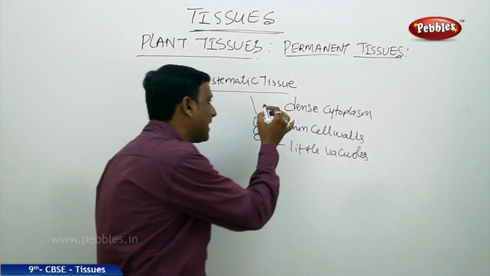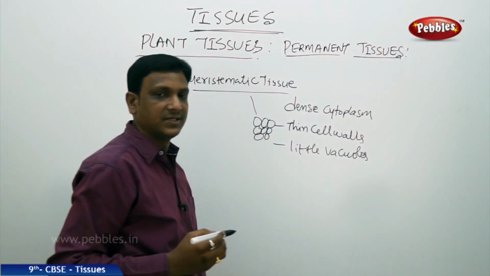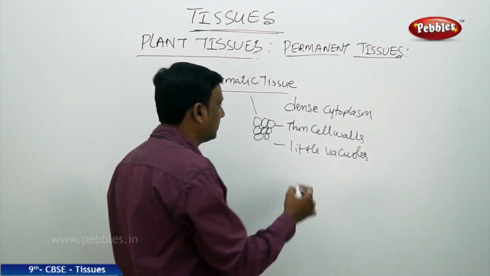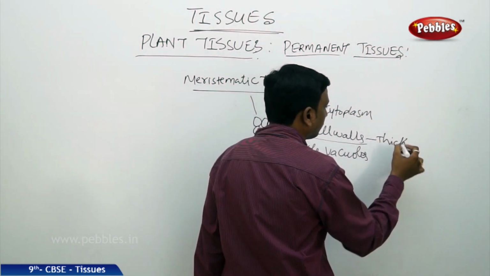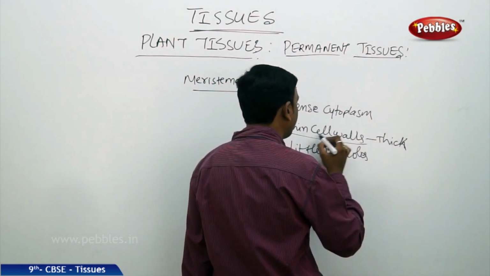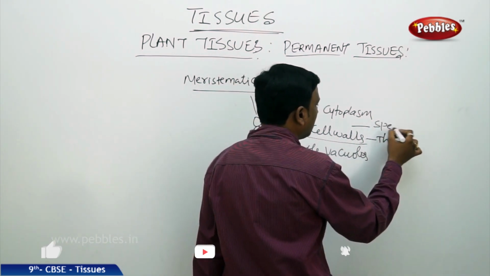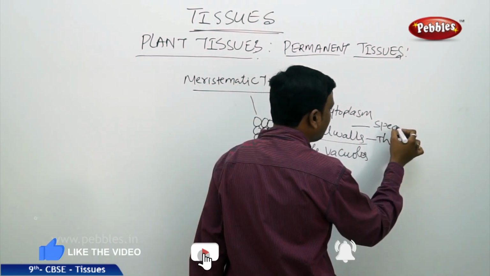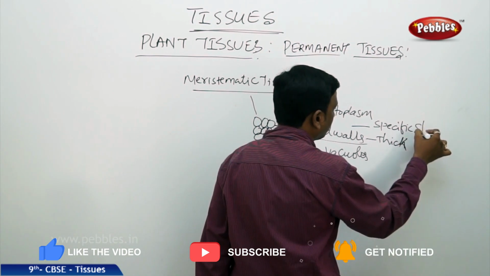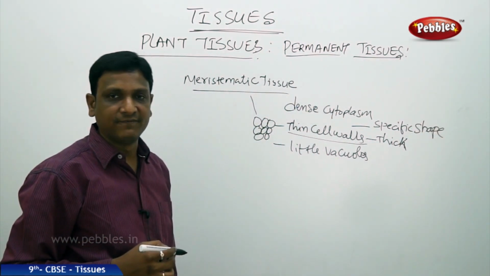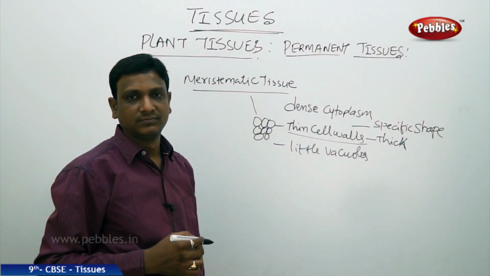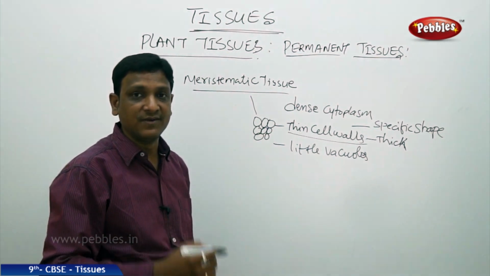But some changes happen to these meristematic tissue, these features. What changes? The thin cell walls become thick and they will have a specific shape. The cells attain a specific shape and specific function, and they lose the ability to divide further.